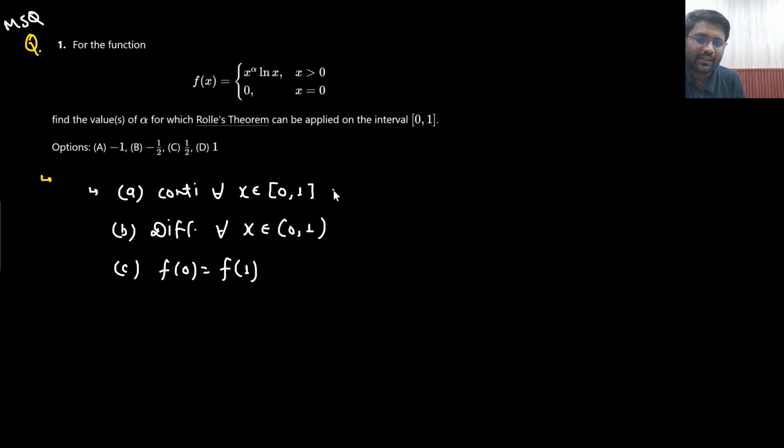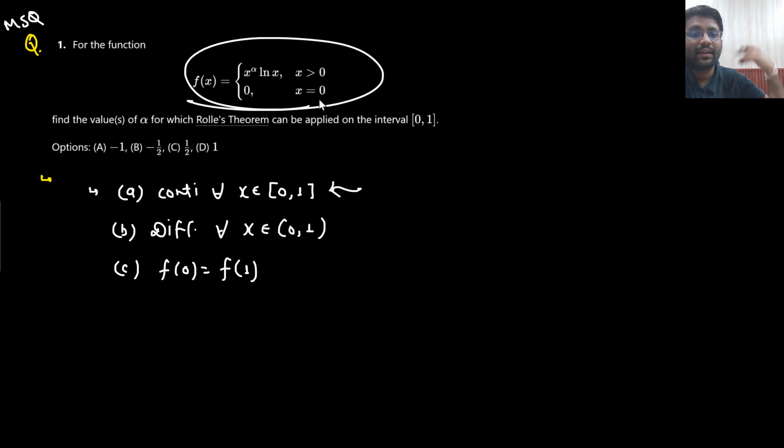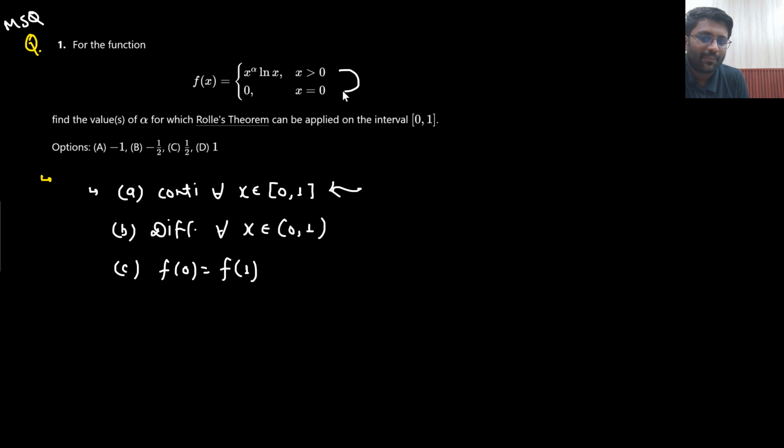Okay, so first let's check the continuity. Where will I check the continuity? Will I check the continuity at 1? If this question was given and I asked you to calculate the continuity, what will you do? Will you talk about x equals 1? No. I told you continuity is always checked at the point where the definition is changing. So the definition is changing at x equals 0.